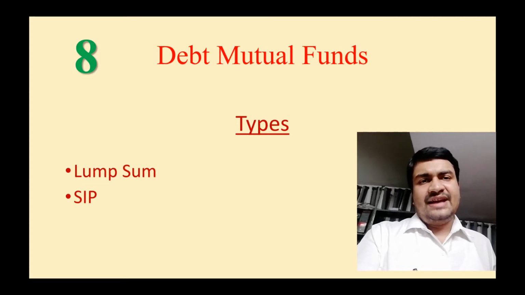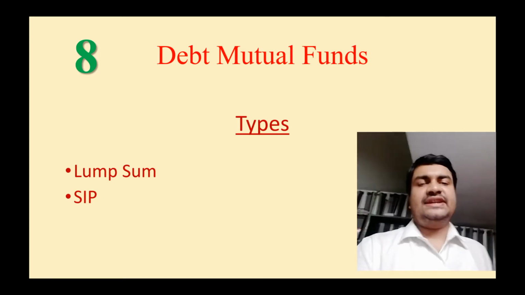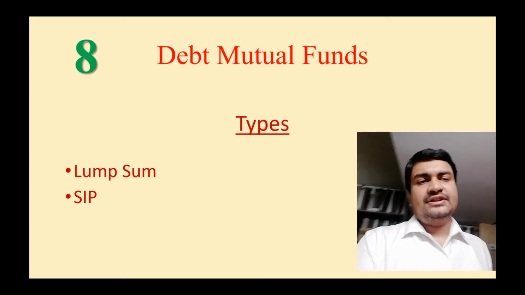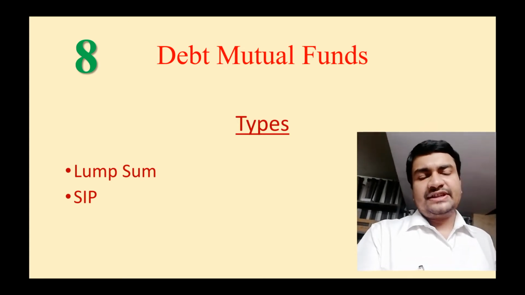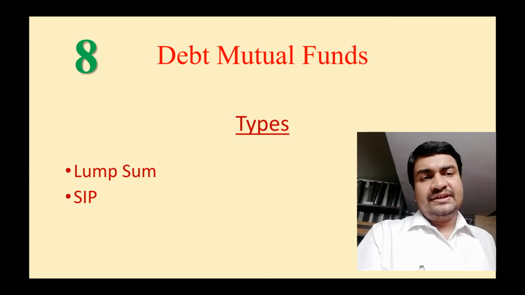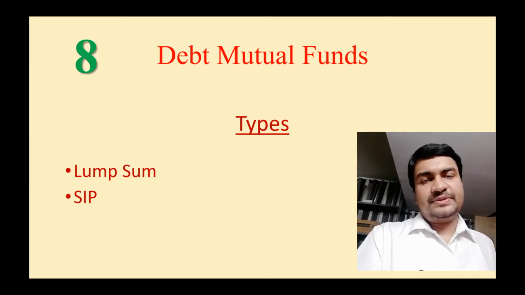And mostly in debt mutual funds, you don't incur any losses. They try to give you fixed or near-fixed incomes only. So if you want to invest in a slightly riskier option, where mostly your money should be safe, debt mutual funds are a good option.